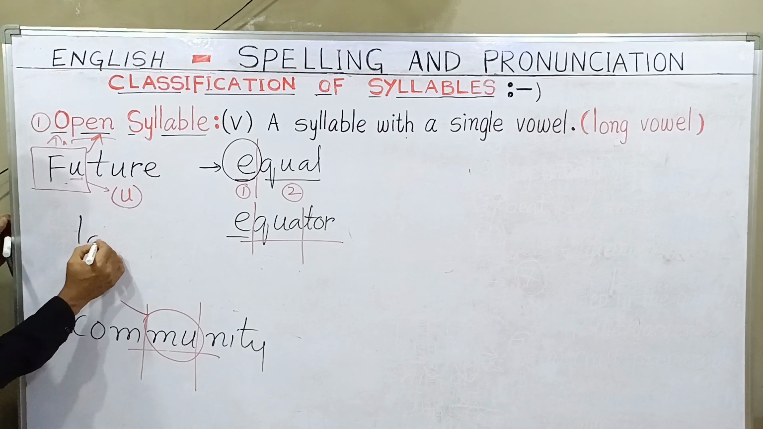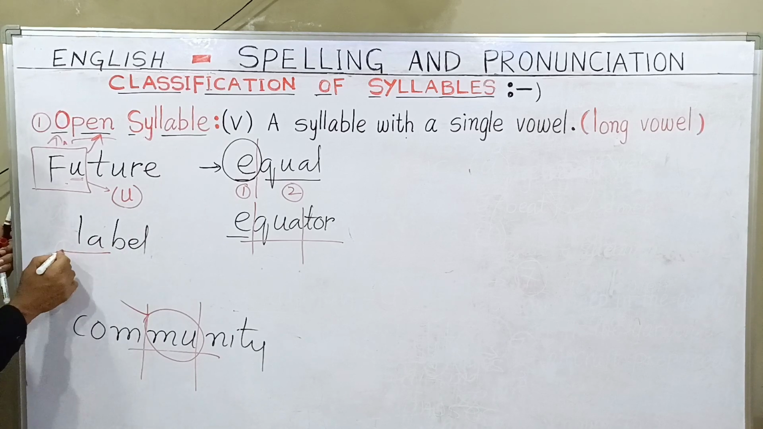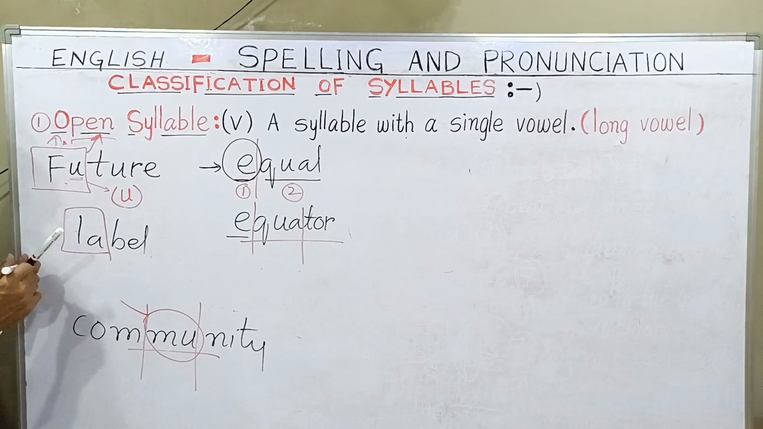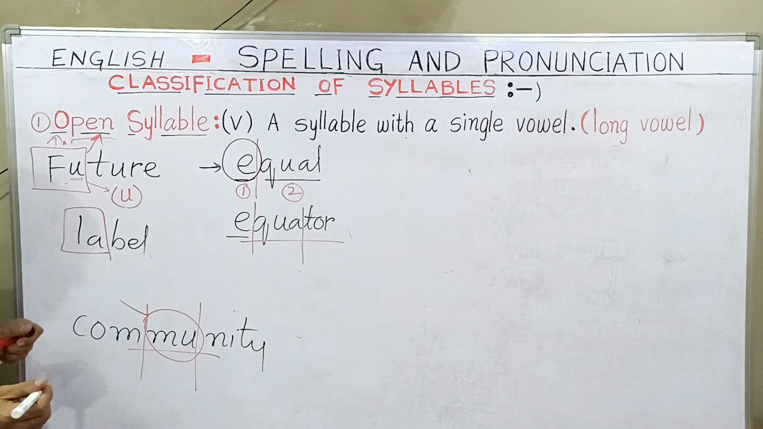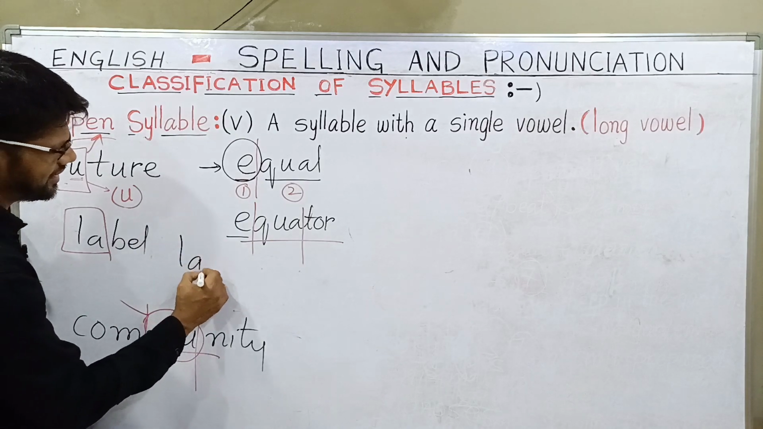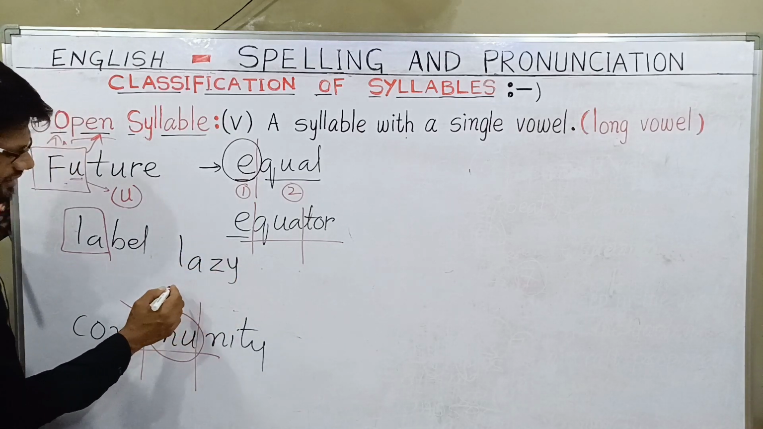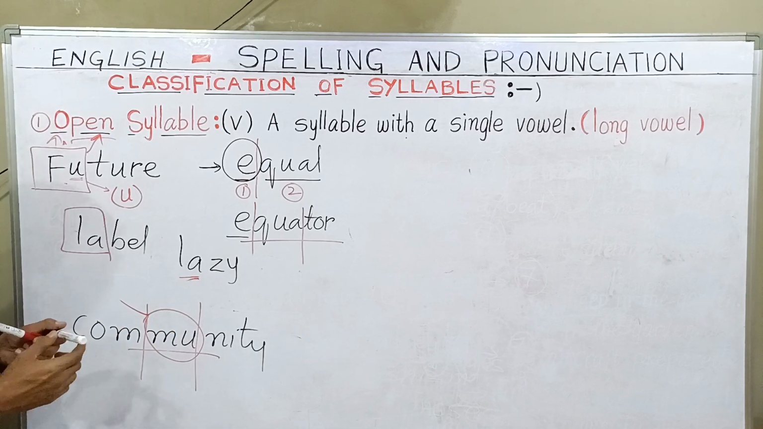For example, label, L-A-B-E-L, label. So "lay", a long sound, completing one beat. Here also, example, label. This is an open syllable because it is completing one beat or one syllable, ending with a long vowel. Okay, so I can give you so many examples. For example, lazy, L-A-Z-Y, lazy. Here also, same, you can notice an open syllable.